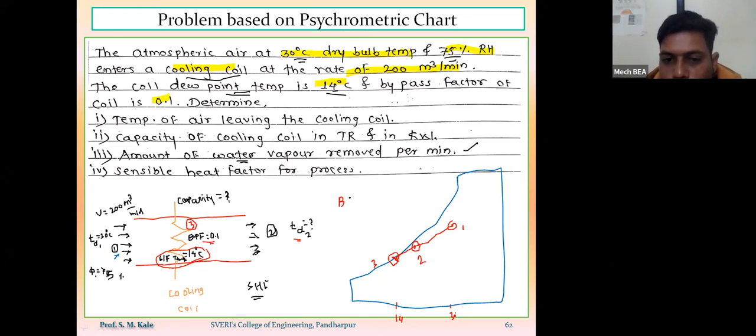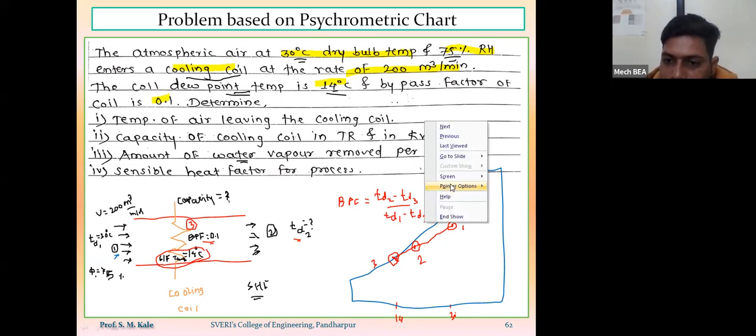So bypass factor is equal to difference between coil and outlet. आता coilचा पॉइंट आहे 3 नंबर आणि आउटलेटचा पॉइंट आहे 2 नंबर. So TD2 minus TD3 will be there. Bypass factor is equal to TD2 minus TD3 divided by coil and inlet. आता coilचा आहे पॉइंट नंबर 3 आणि इनलेटचा आहे पॉइंट नंबर 1. कोणतं टेम्परेचर जास्त आहे? 1 चं टेम्परेचर जास्त आहे. That's why TD1 minus TD3. TD1 minus TD3 हा फॉर्म्युला.